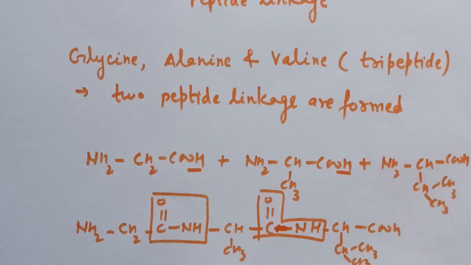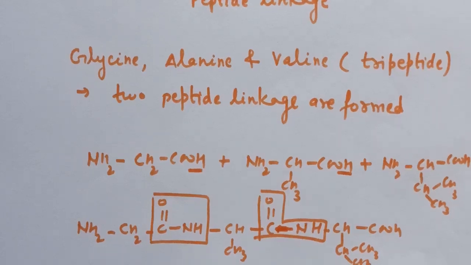And a polypeptide with more than 100 amino acids having molecular mass higher than 10,000 is called a protein. So how will you define protein?